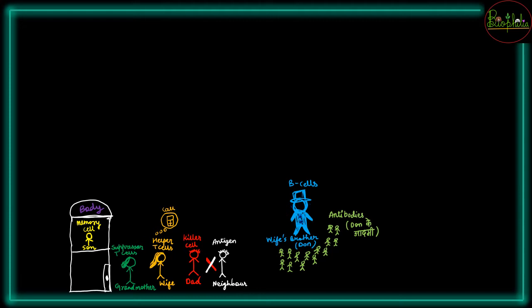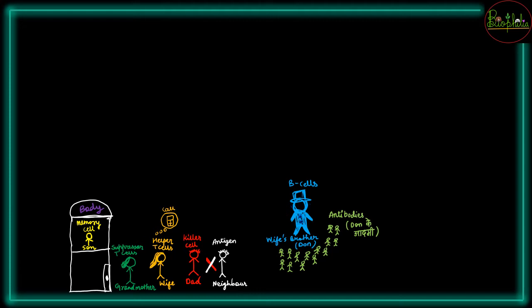किलर सेल कुछ चीज़ें फेंक रहा है। Finally the killer cell has plucked onto his collar and now it is the time that the killer cell is going to just smash away the antigen. So उस टाइम में क्या हो गया है? The elder member of the family, that is the suppressor T cells, that is your grandmother of the house, now is going to come out and try to suppress, is trying to calm down the killer cell so that अभी तक जो घर में के सारे चीज़ें फेंक फेंक के नुकसान हो चुका है, वो नुकसान को रुकाना है,